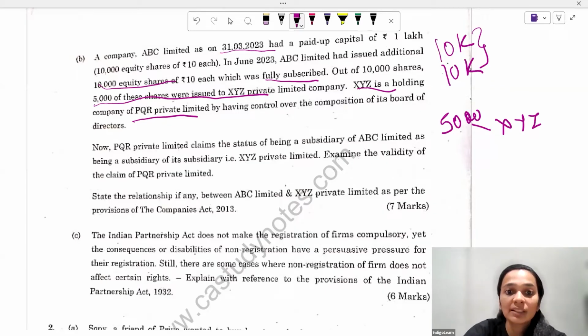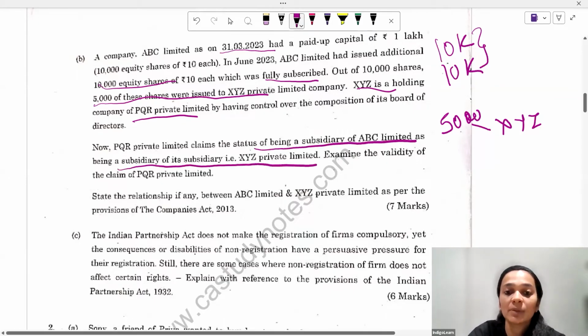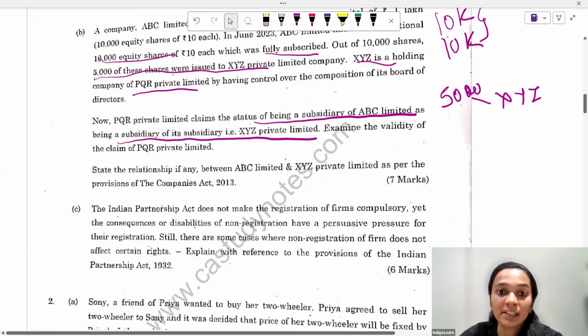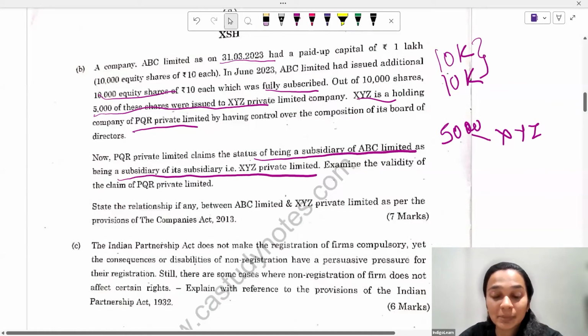Now, PQR Private Limited claims the status of being a subsidiary of ABC Limited as being a subsidiary of its subsidiary XYZ Private Limited. Again, since there is no holding-subsidiary relationship between ABC and XYZ, there is no question of PQR being the subsidiary of ABC Limited. State the relationship, if any, between ABC Limited and XYZ Private Limited as per the Companies Act. So there is no direct relationship between these companies. However, if the total voting power is at least 20%, then they can be associate companies.